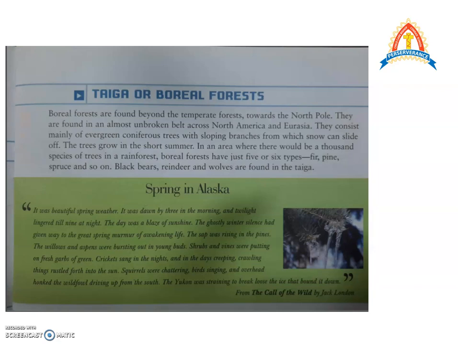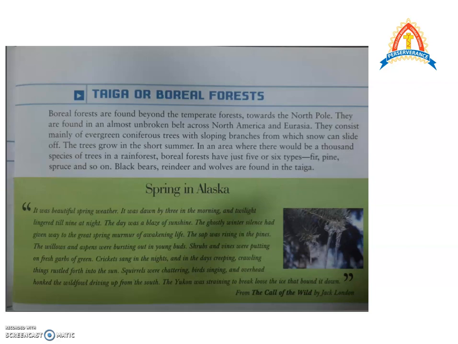Next is the taiga or the boreal forest. The boreal forests are found beyond the temperate forest, that is towards the North Pole. They are found in an almost unbroken belt across North America and Eurasia, and they consist of evergreen coniferous trees. Now, the evergreen and coniferous trees, if you remember, have sloping branches so that the snow can slide down during the winter season. And the trees grow in the summer season, which is very short, and the winter season is very long.